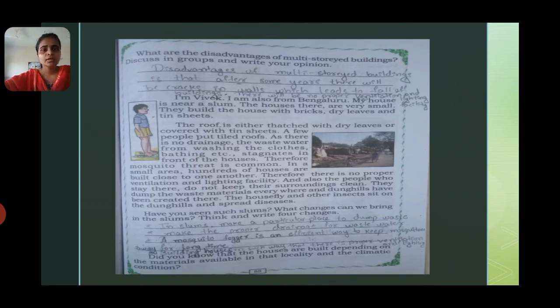Also, a proper drainage system has to be made. When there is no wastage of water going here and there, there will not be mosquitoes, and no diseases will be there. A mosquito fogger is an efficient way to keep the mosquitoes away for a long time. You might have seen there will be a fog.